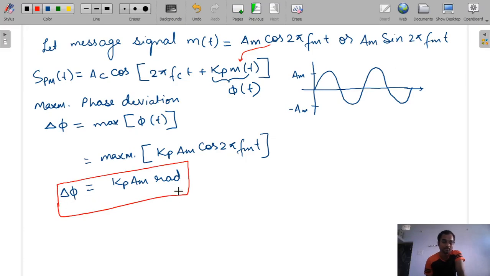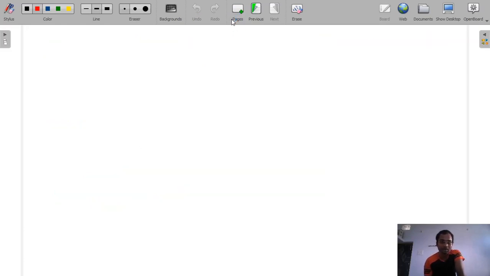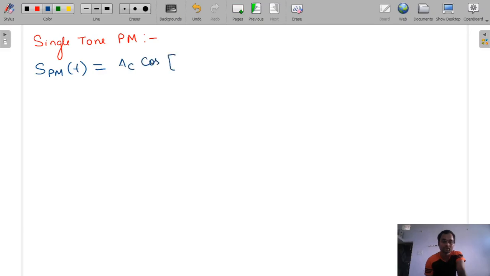Up to this clear? So now we will study our next topic, that is single tone phase modulation signal. So in single tone phase modulation, the equation of phase modulated signal is given as Ac cos(2 pi fc t plus kp m(t)).